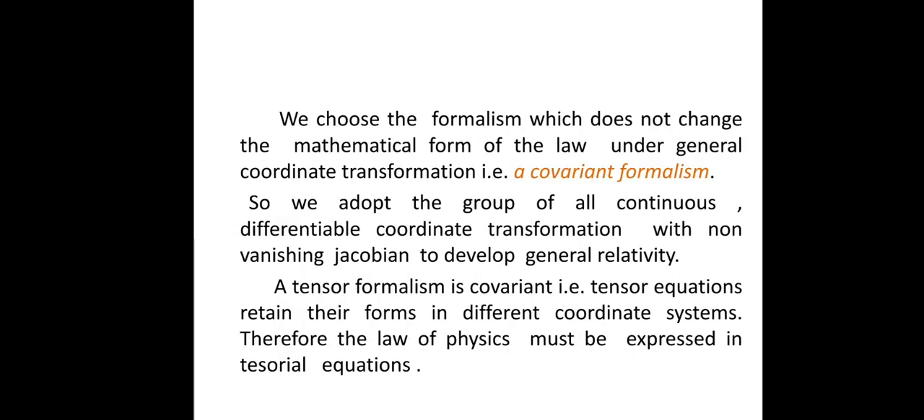So we adopt the group of all continuous differentiable coordinate transformations with a non-vanishing Jacobian to develop general relativity. That is, we have to choose coordinate transformations in which continuity, differentiability and a non-vanishing Jacobian are present. We choose the tensor formalism that we have studied in Riemannian geometry.